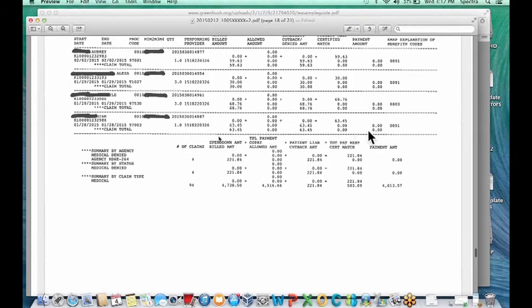But after it breaks down what's been denied, it'll also break down how many claims were denied right here. It's showing 4 claims. So out of this remittance advice, 94 claims were billed, and before it showed 90 claims were paid, and then there's 4 claims denied, so that adds up to your 94. It'll show the total amount that was denied, and then it shows your total amount billed and the total amount allowed, and what was the cutback, so that would be your federal match, and then your denial, and then this will be your payment amount right here.